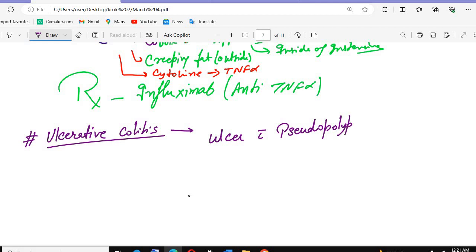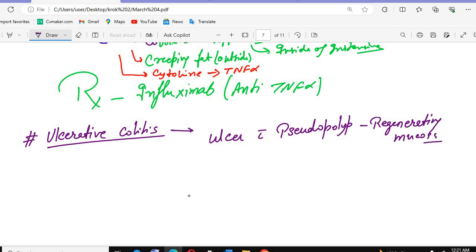Polyps we studied, like juvenile polyps and Cowden syndrome, Bannayan syndrome, tuberous sclerosis, those are true polyps. But here it is the formation of growth, and this growth is the pseudopolyps. We can say it is regenerating mucosa.